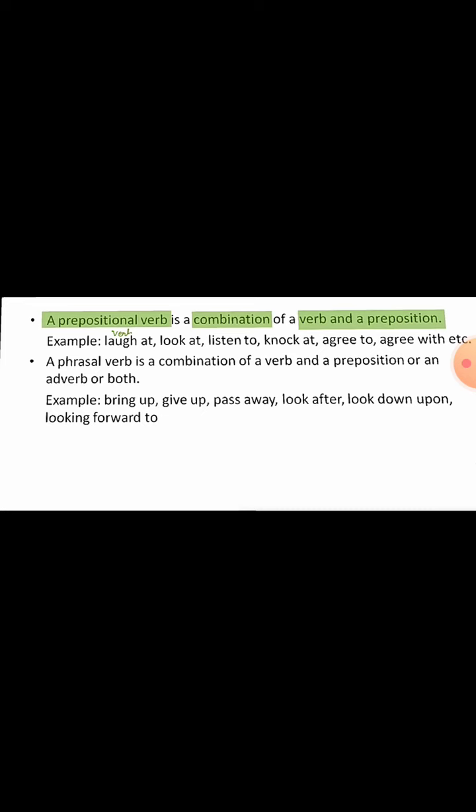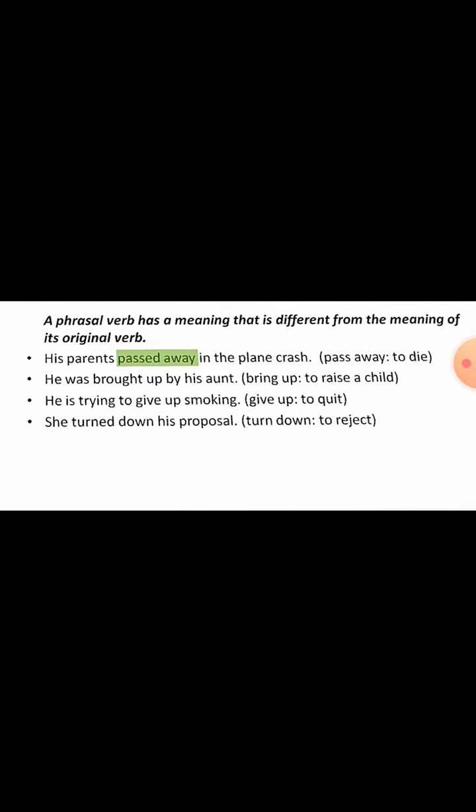For example, bring up, give up, pass away. Away here is also an adverb. Look after, look down upon, looking forward to. Now, a phrasal verb has a meaning that is different from the meaning of its original verb. In this way, you can recognize in a sentence that the verb is a phrasal verb or a prepositional verb.